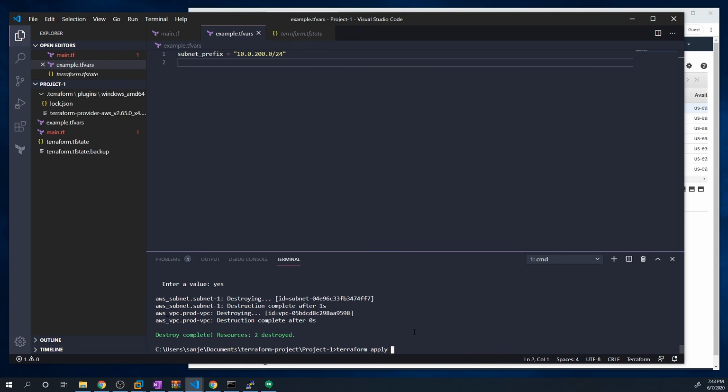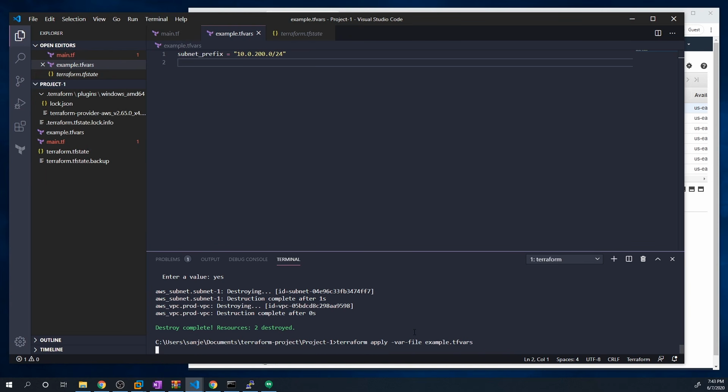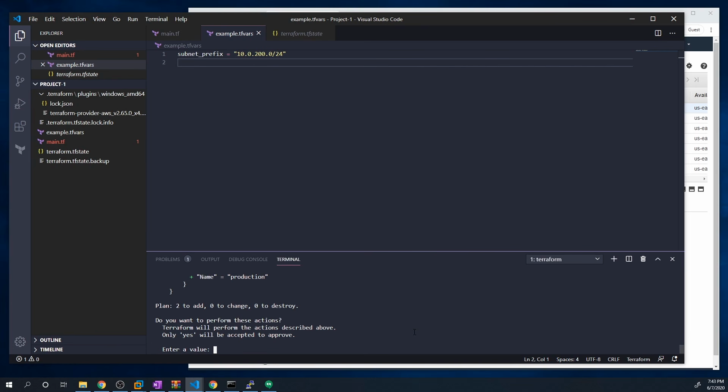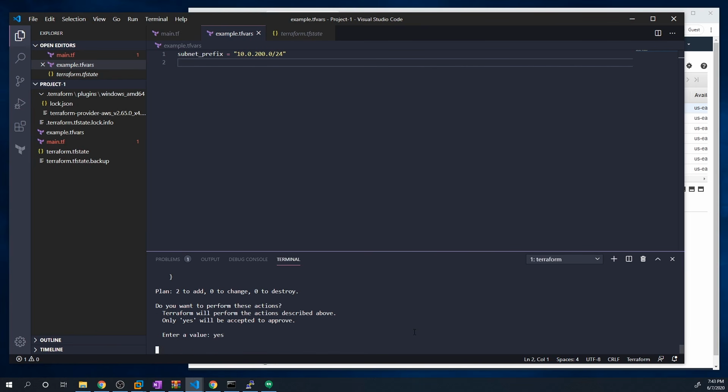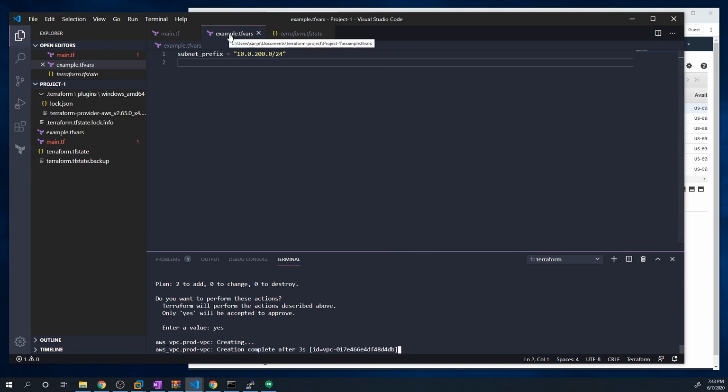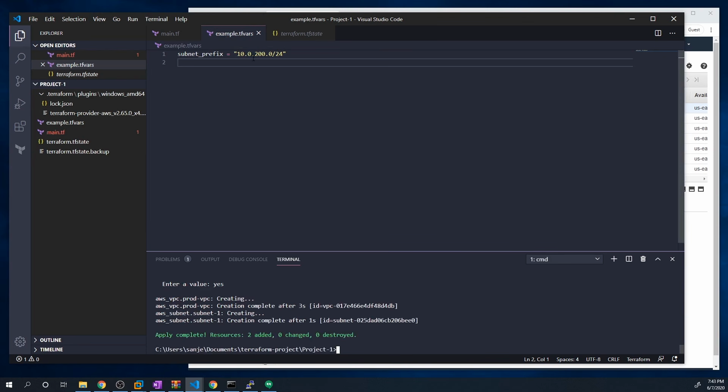And we can pass in the flag -var-file. And then we give it the name of the file. So we'll do example.tfvars. And so you can see that we didn't get prompted to enter a value for that variable because Terraform was able to look at this example.tfvars file and find this value.